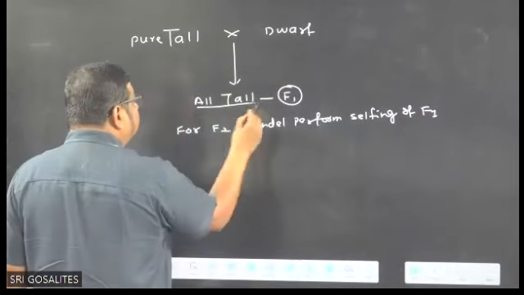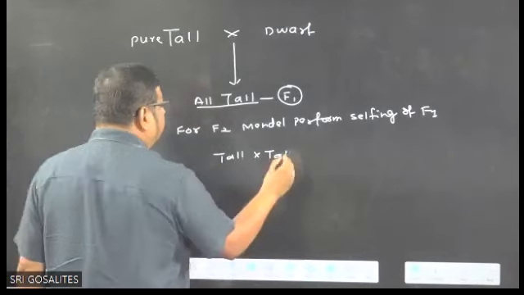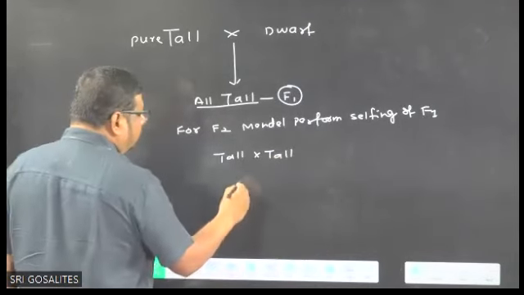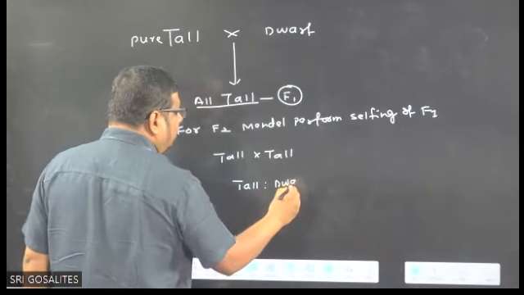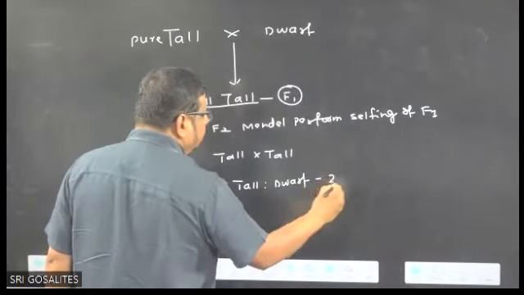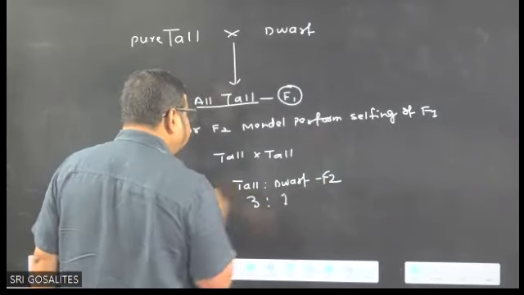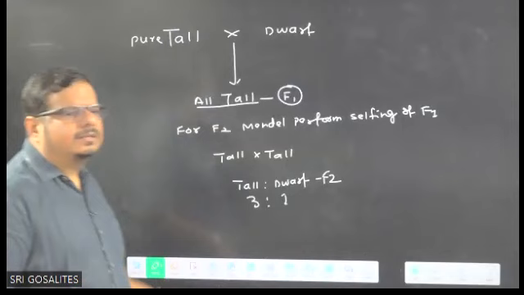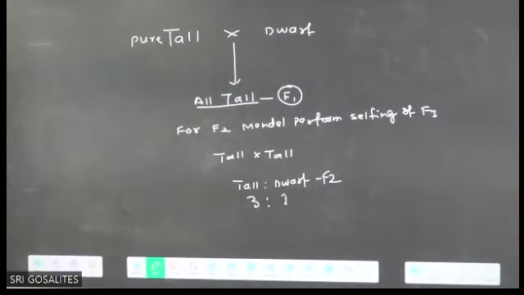So these tall cross with tall, he got tall and dwarf both in the F2 generation. In which ratio? In F2 generation, in 3:1 ratio. These are the results obtained by Mendel. These are the results got by which one? Mendel.